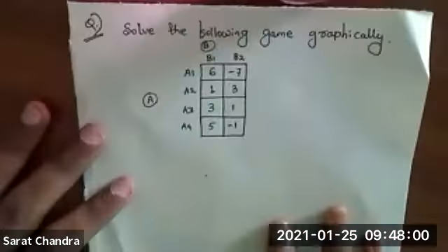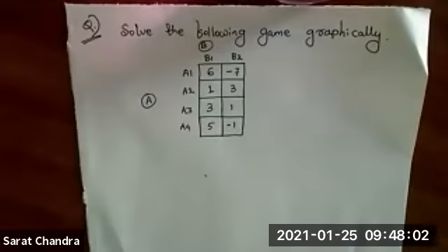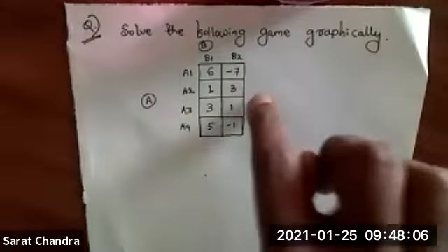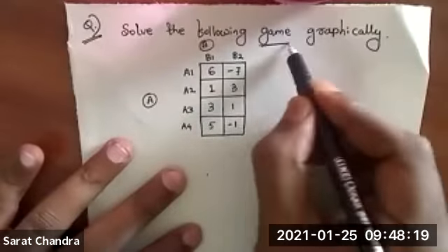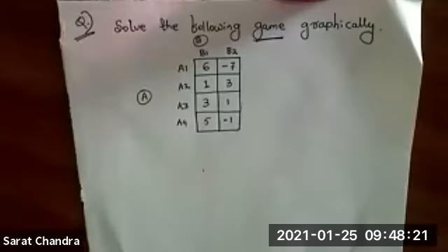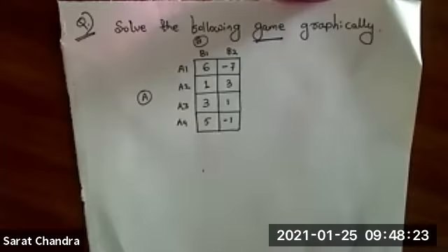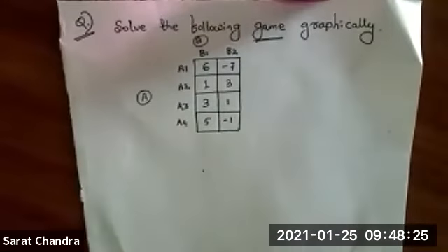Okay, suppose this is a question. Solve the following game graphically. I will tell you why this question is different, why I have taken this kind of question. So solve the following game graphically means this problem comes from theory of game, unit 4. Clear? So one matrix is given.